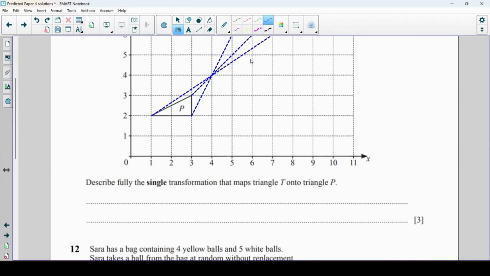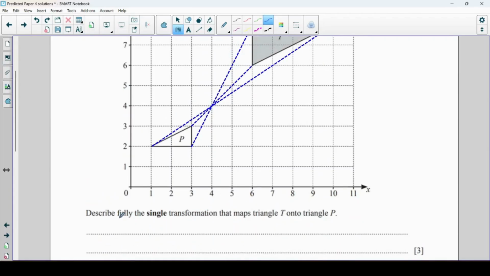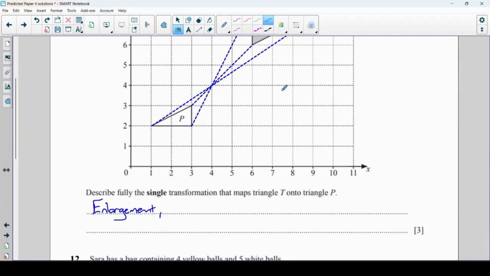Now this is 3 marks, so we need to write down 3 bits of information. First of all, it's an enlargement. The enlargement is a negative enlargement because it's going through that centre and out the other end. So it's of scale factor negative something.